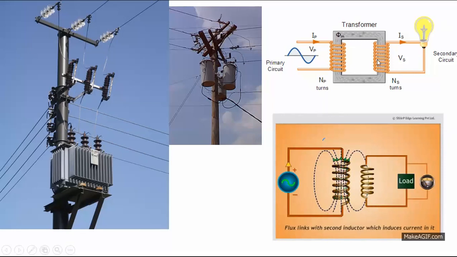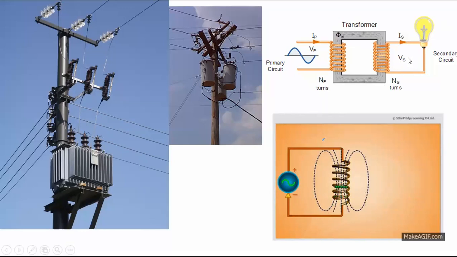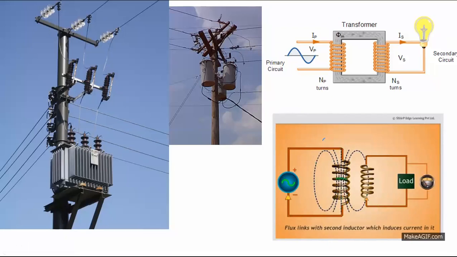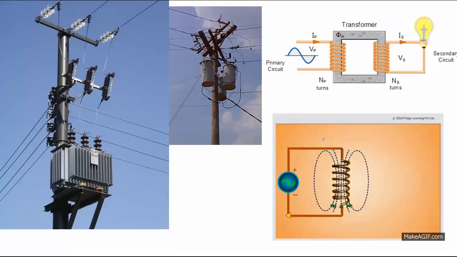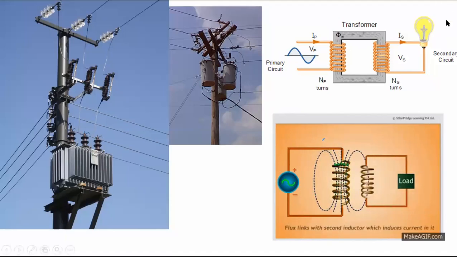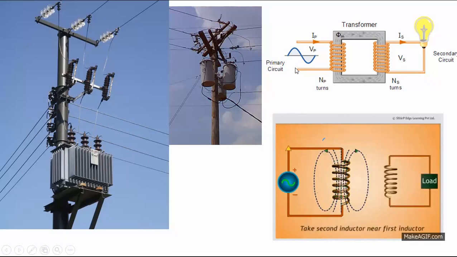Here it is called the secondary winding. Always to the secondary winding we can connect the load. Load means, imagine in your house you have components, the fridge, washing machine, all connected to the meter, and the meter is connected to the poles, but the pole wire is connected to the transformer. So always to the secondary end we connect the load, and to the primary end we connect the supply. I'll explain in brief, no need to worry.